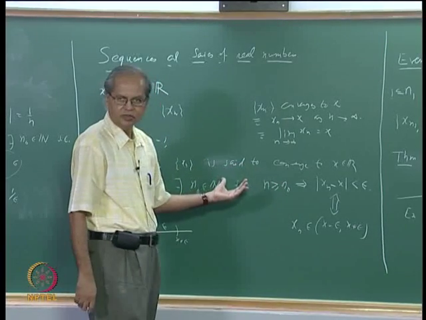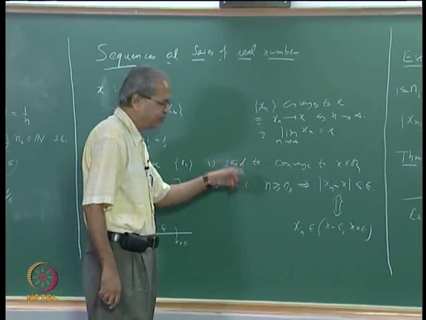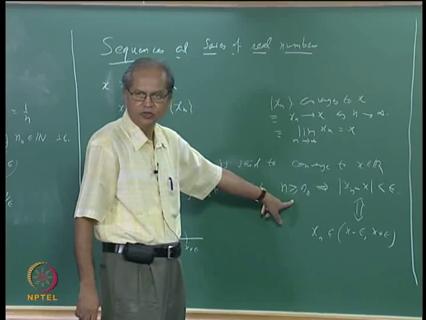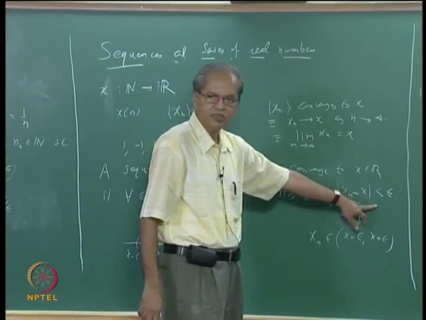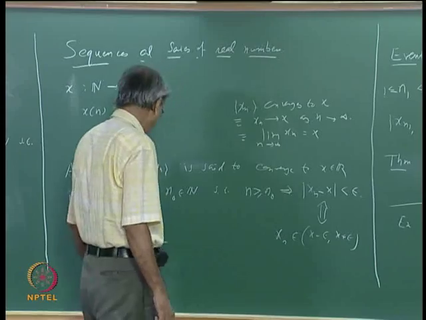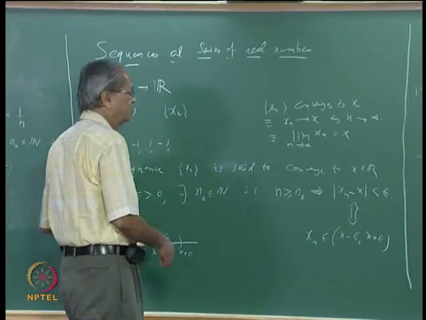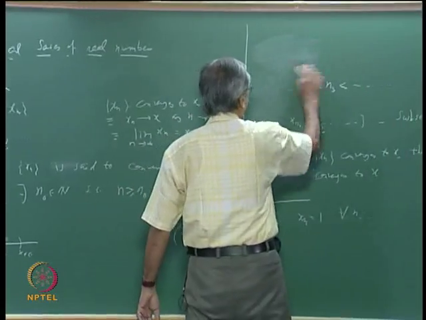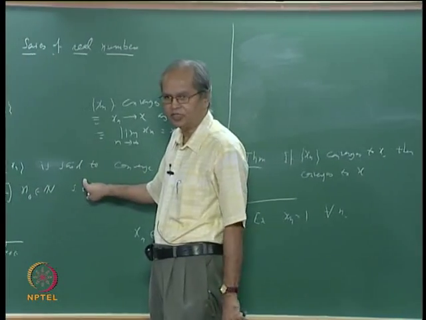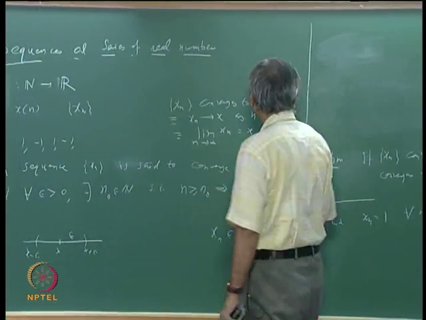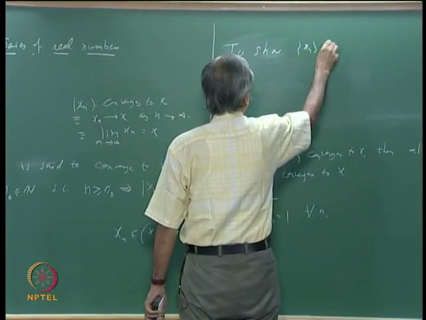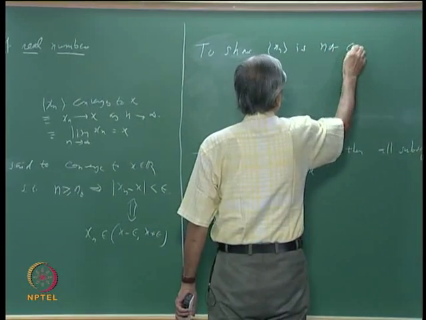If this is false, that means for whatever n0 you take, you can always find some n bigger than or equal to that n0 such that mod xn minus x is greater than or equal to epsilon. Now this is something very useful, and you should maybe record it somewhere. To show that a sequence is not convergent using only the definition, what is needed to be shown? To show the sequence is not convergent,